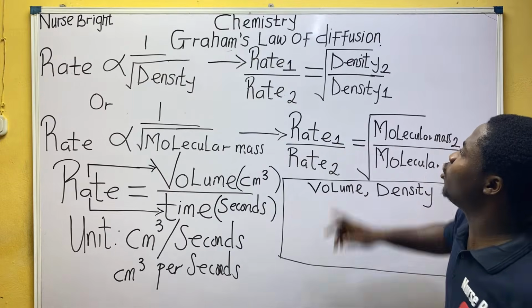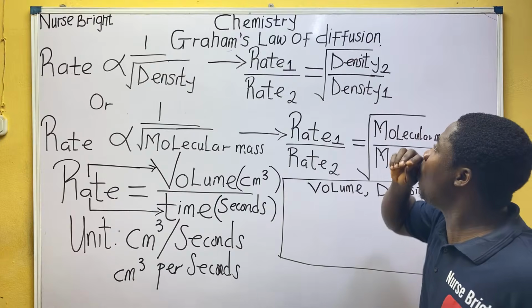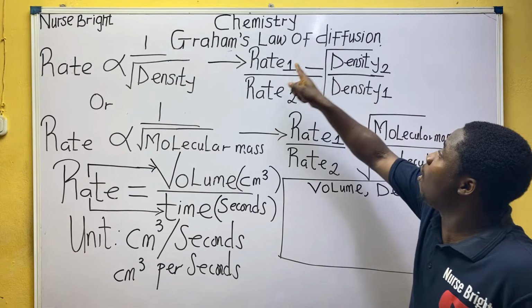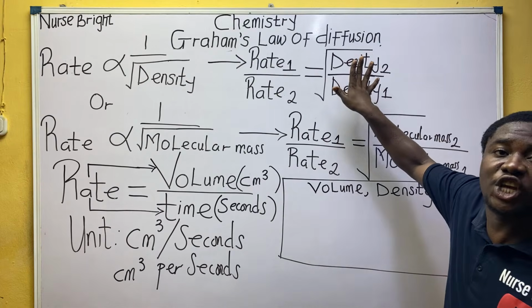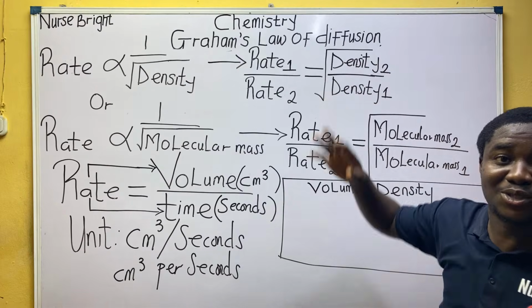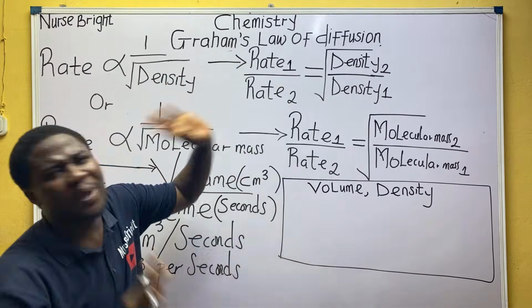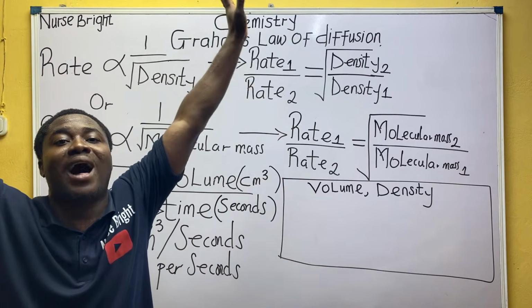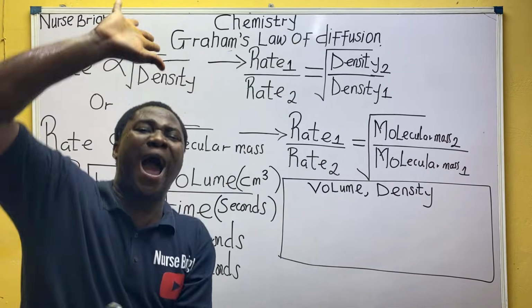Do you understand? So you go back to the history of how rate relates with density. Oh, this is how rate related with density. Oh, I wrote rate 1 over rate 2 is equal to this. This one will never change. This is the base. You know how we used to do these things back then, right? So now volume is going to behave like its forefathers. Are you following me? Because rate has 1, 2, volume will have the same thing.